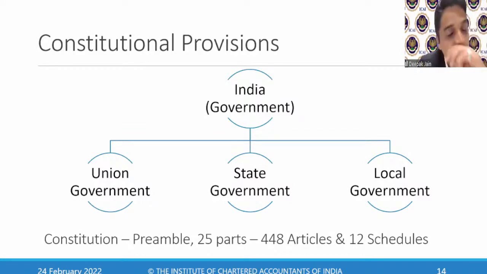What do you mean by cascading of taxes? I've just answered. What is cascading of taxes? It means taxes on taxes. When I buy from a manufacturer, he will charge VAT not only on the value, he will charge VAT on the value plus the excise duty. That was an example of cascading of taxes.